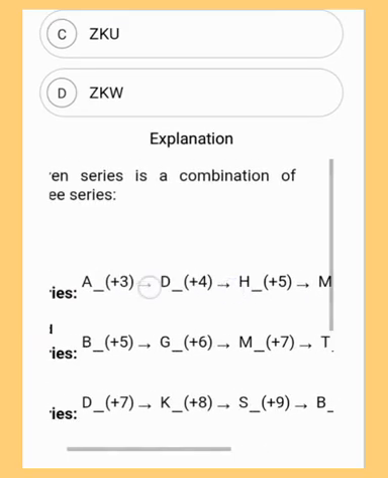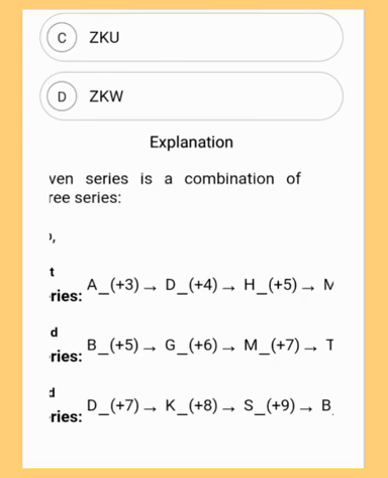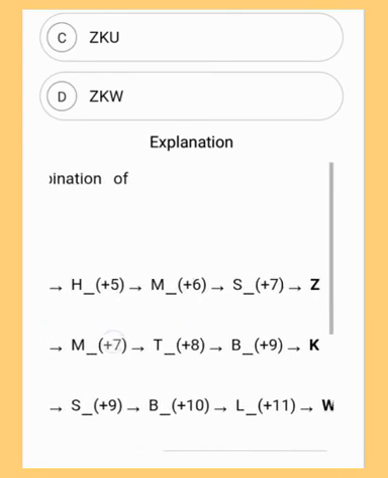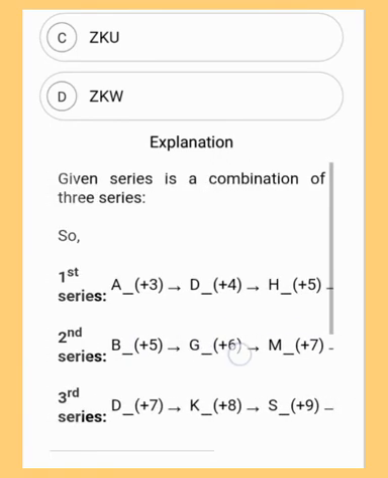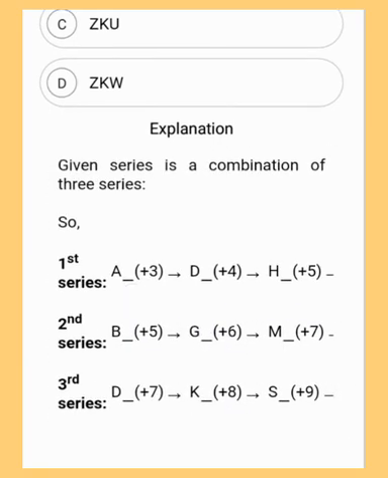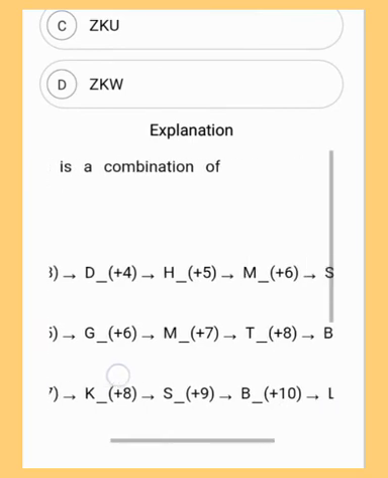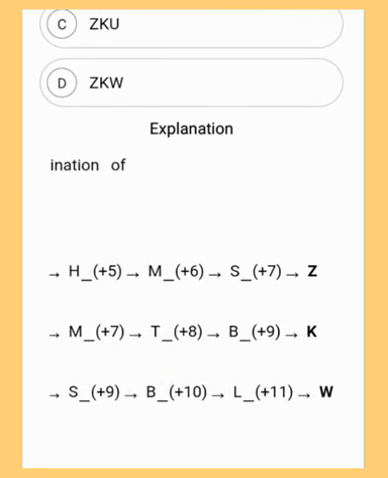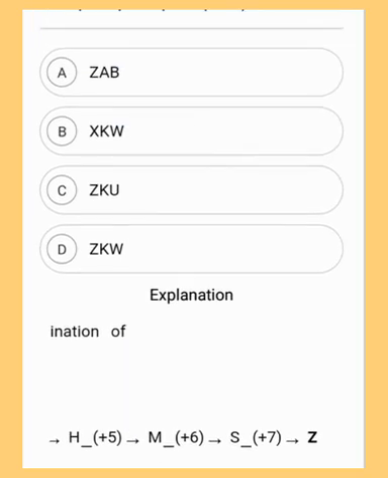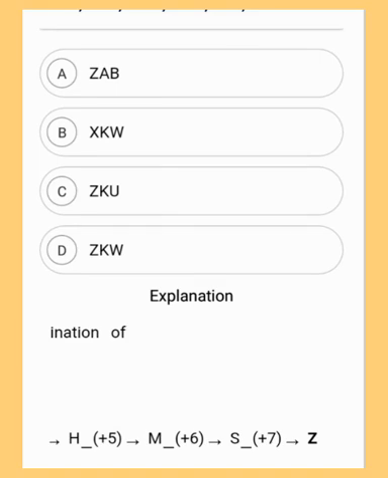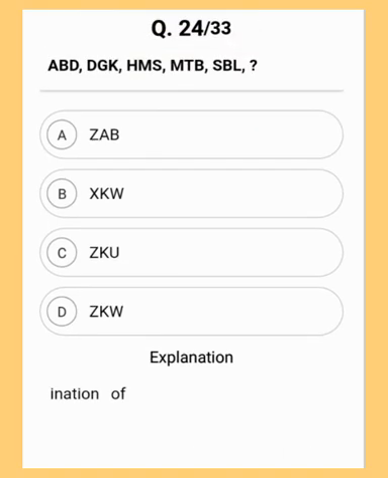Similarly, in the second series you can see B plus 5 gives G, then when you add 6 you get M, then plus 7, and it goes on until you get the answer K. And again in the third series you can see plus 7, plus 8, plus 9 and so on until you get the answer W. So ZKW is the correct answer. So option D, ZKW is the correct answer. Moving to the next question.